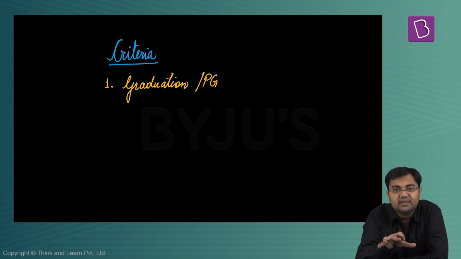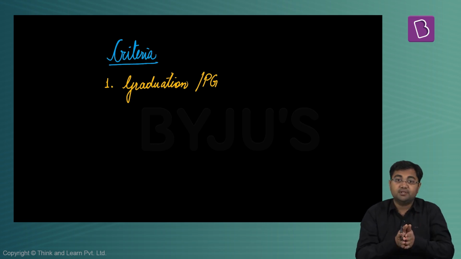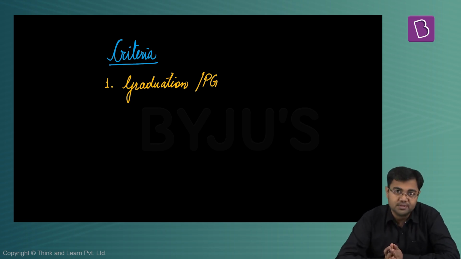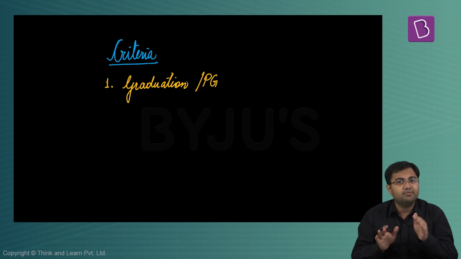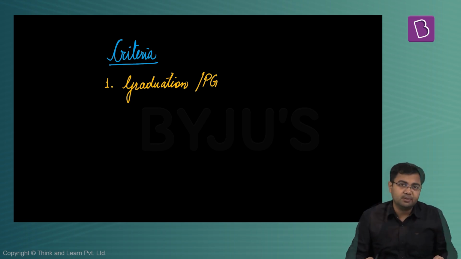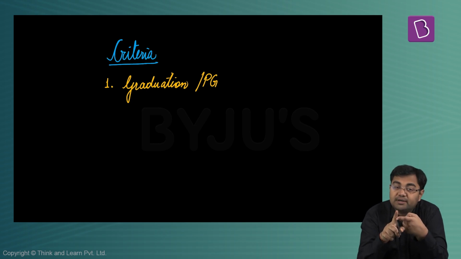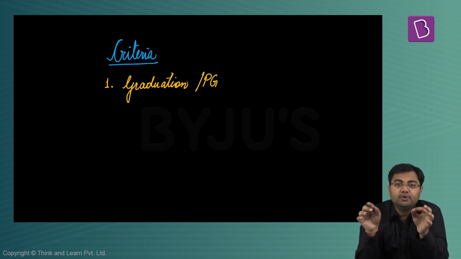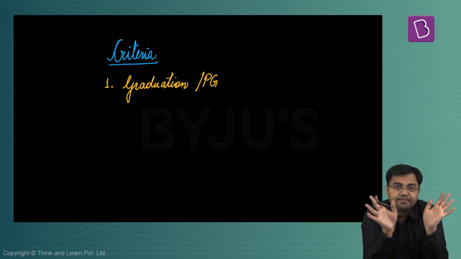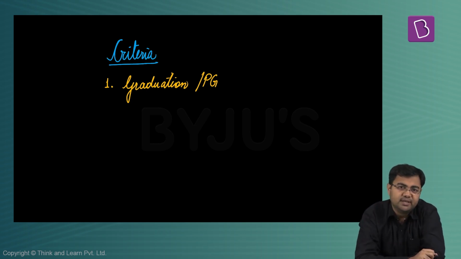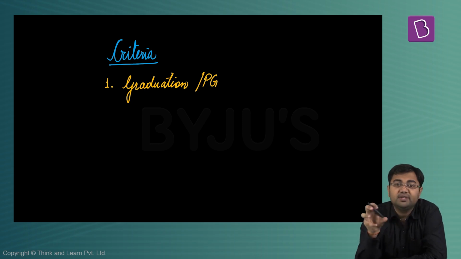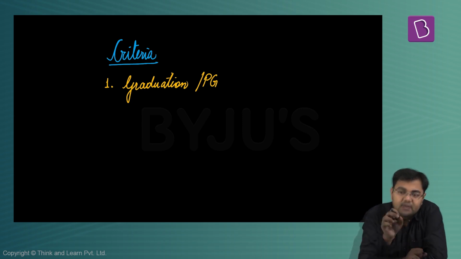So the first thing to be done is that you make a list. What we saw was a list of optionals, a list of 48 optionals. First of all, start seeing whether or not you can take a certain subject. Let me go back to the example of the electrical engineer. Somebody who is an electrical engineer most probably would not want to take medical science, right? Would not want to take medical science and would not want to take something like commerce and accountancy. That becomes a part of the process where you strike off the subjects that you know you cannot take.